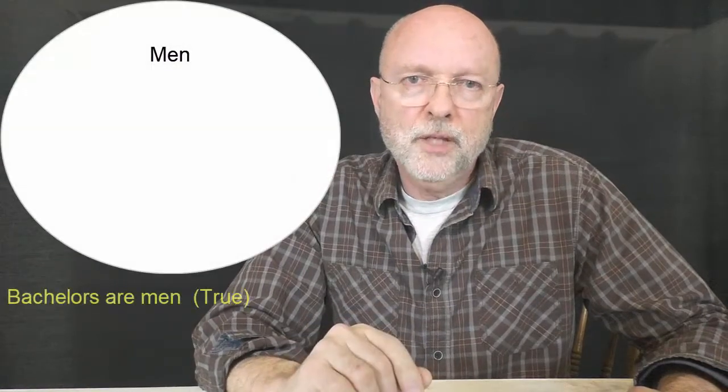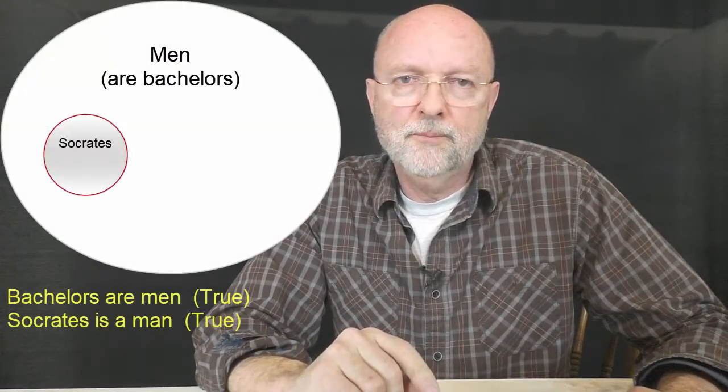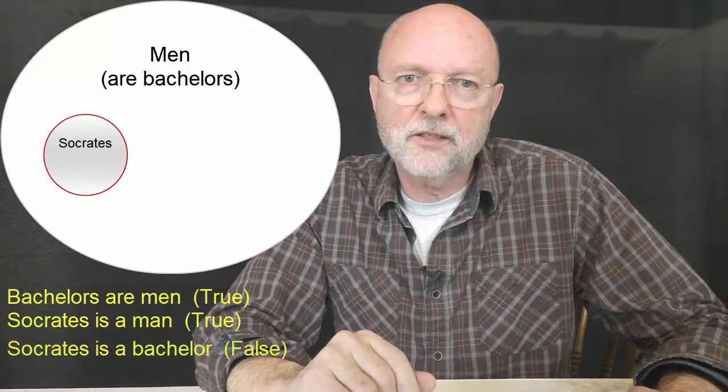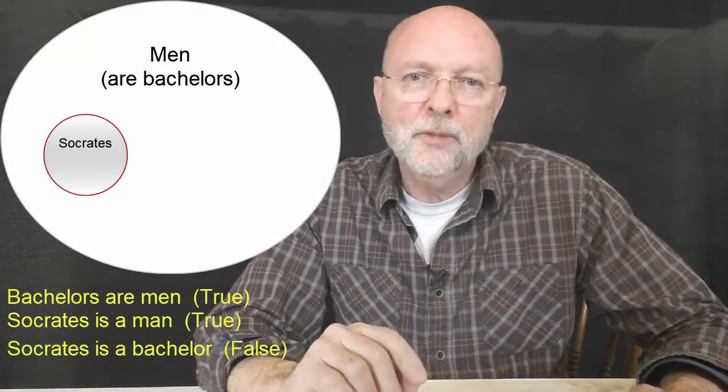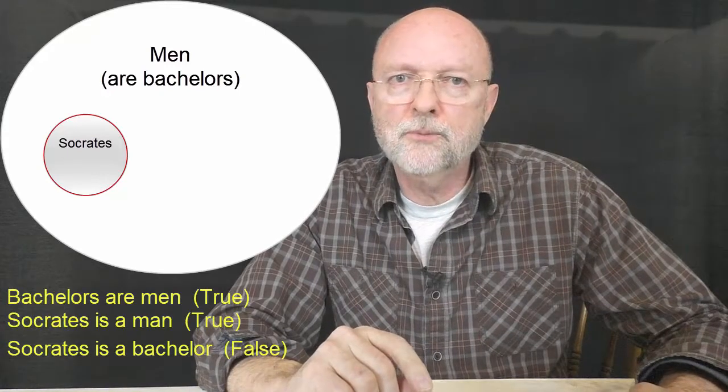Okay? So with deductive reasoning, you can know something with 100% certainty, because all you're doing is showing that it's a member of a set with certain characteristics. But how could I go wrong? Could this be used incorrectly? Yeah. Let's try this. All bachelors are men. Socrates is a man. Therefore, Socrates is a bachelor. Okay, wrong. Socrates was married. But the first two statements were true.